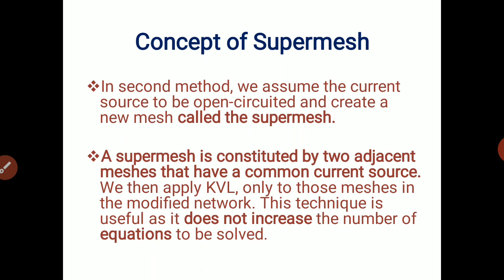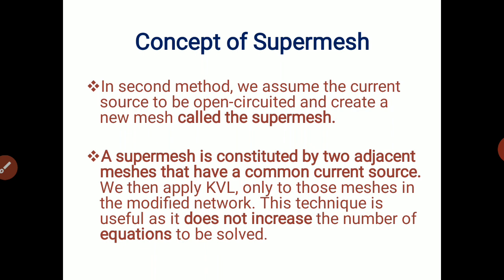A supermesh is constituted by two adjacent meshes that have a common current source. Supermesh is nothing but it is constituted by two adjacent meshes that have a common current source. Two meshes which have a common current source, so we assume that current source should be open, and we have developed one bigger mesh.